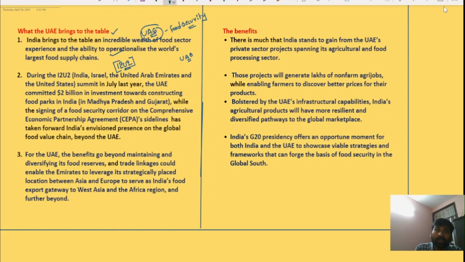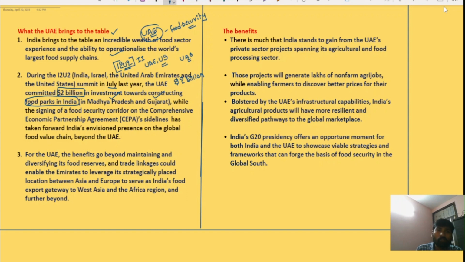In this summit, India, Israel, the UAE, and the United States are member countries. This summit was held in July last year. The UAE committed 2 billion US dollars in investment towards constructing food parks in India. Those food parks will be set up in Madhya Pradesh and Gujarat.